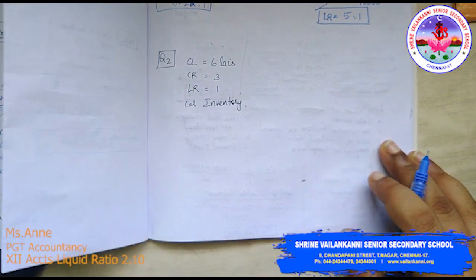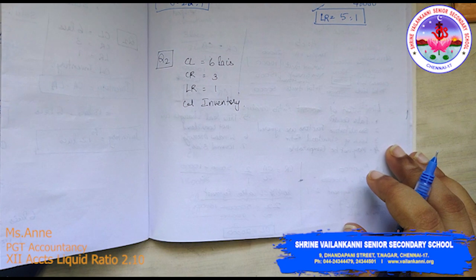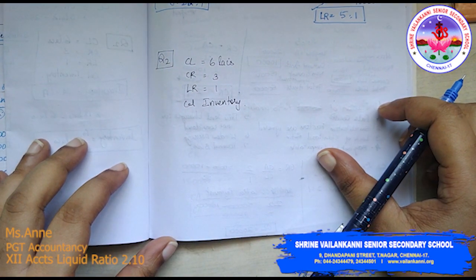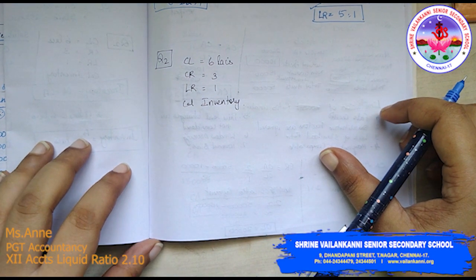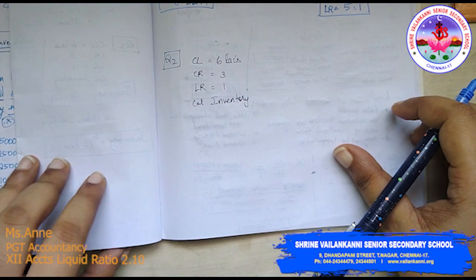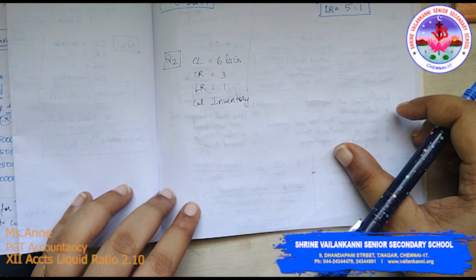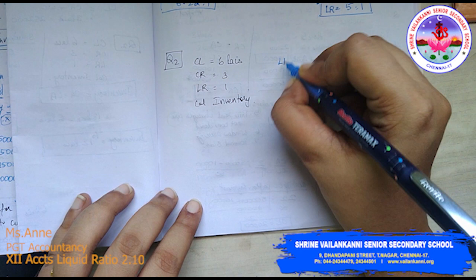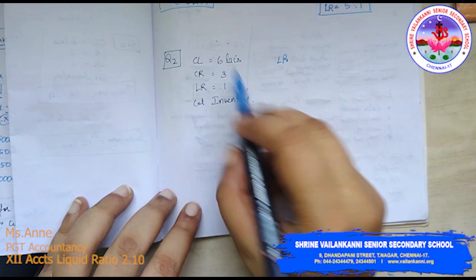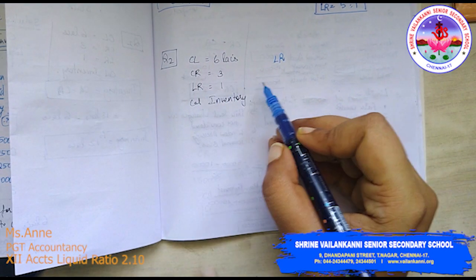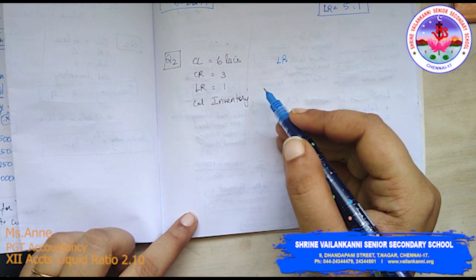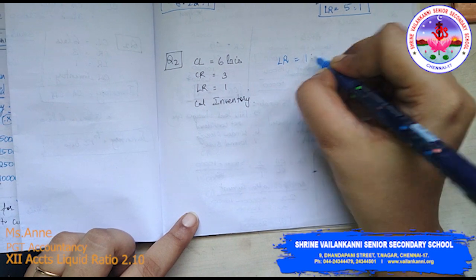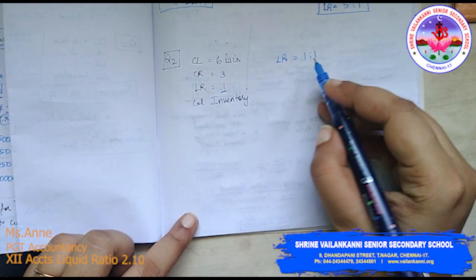Moving to the next one. Current liability is 6 lakhs. Current ratio is 3. Liquid ratio is 1. Calculate inventory. We have current liability. See, these problems are not direct questions. You need to do reverse working. By way of reverse working, we need to find it. Liquid ratio is equal to 1:1.